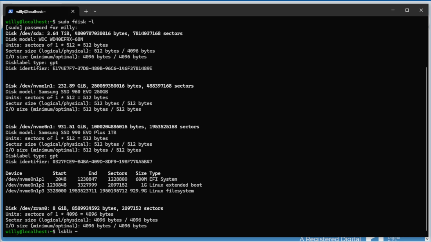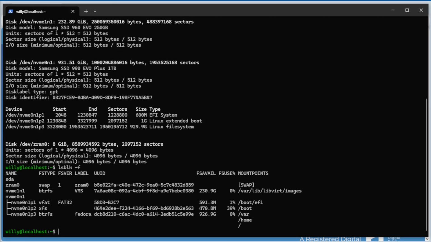The next command is lsblk -f. Here, now you see the SDA is not yet changed, no file system, but the nvme 1 and 1 now, but the 250, see that here, has a file system, BTRFS, has a label, VMs from virtual machines, and is mounted to /var/lib/libvirt/images. So the first part of the video is succeeded.